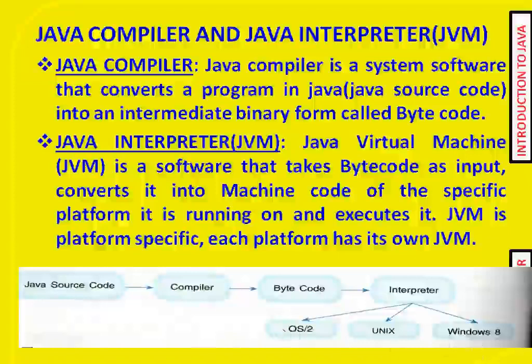So the JVM is platform specific, and each platform has its own JVM.